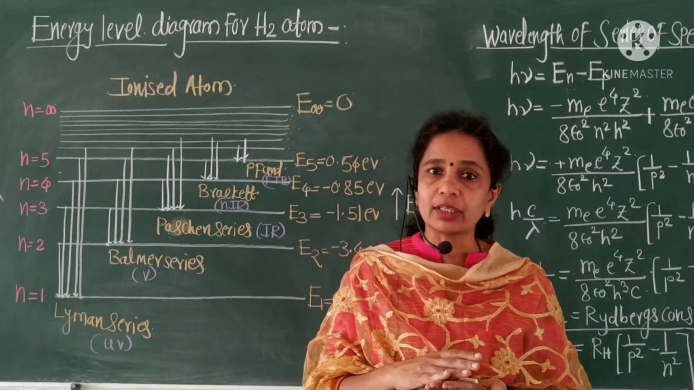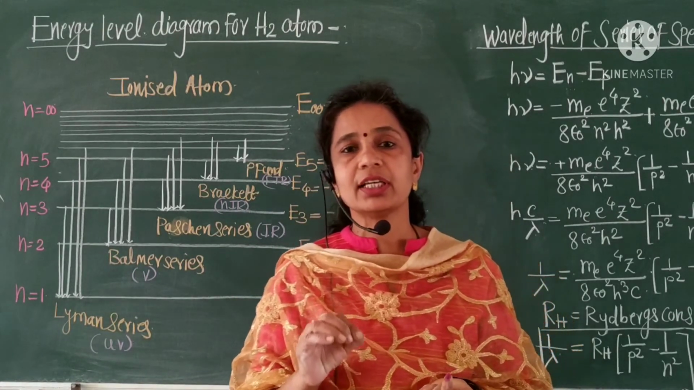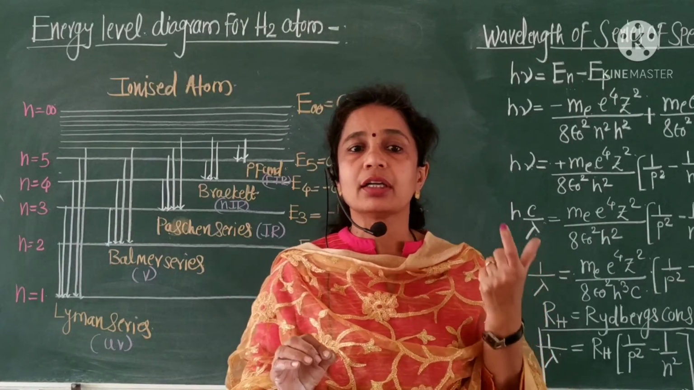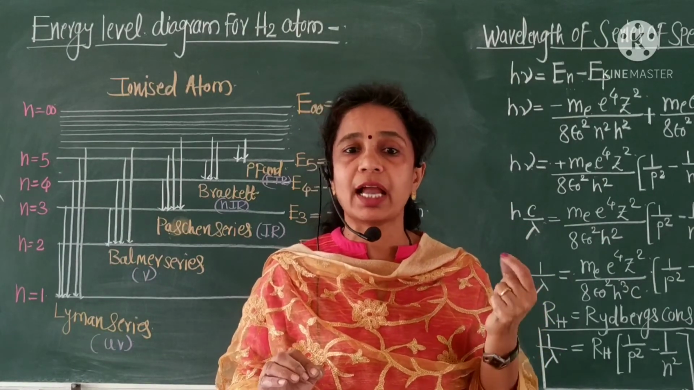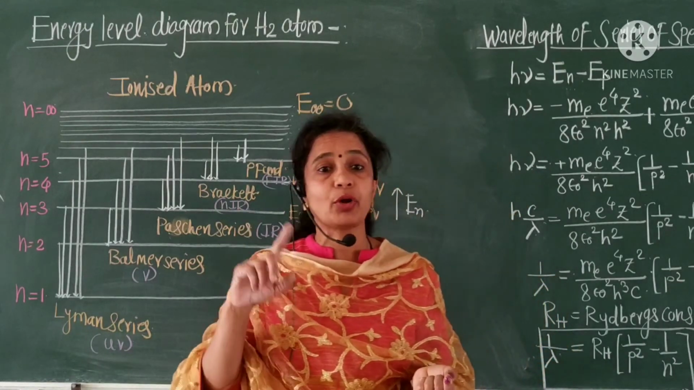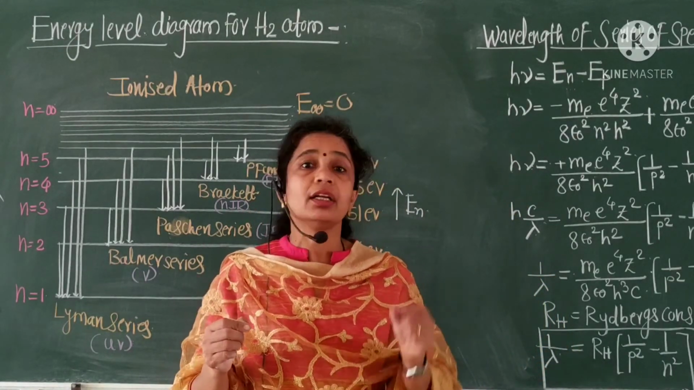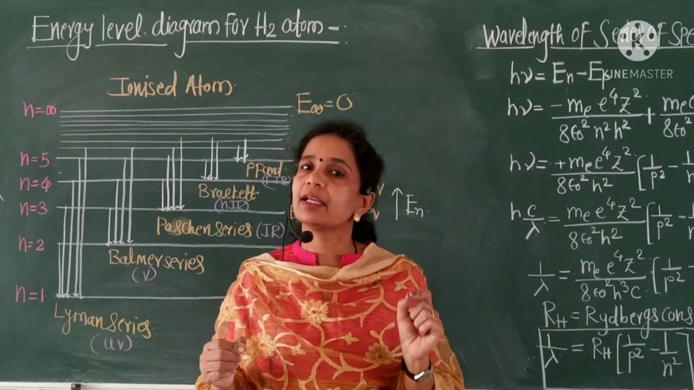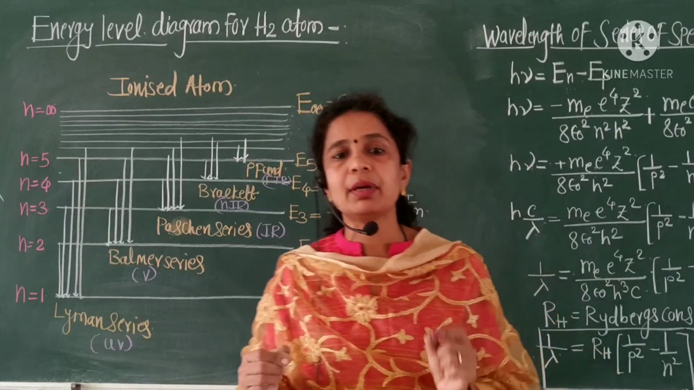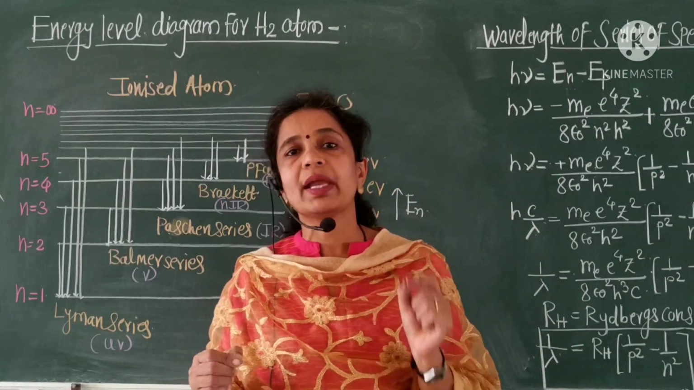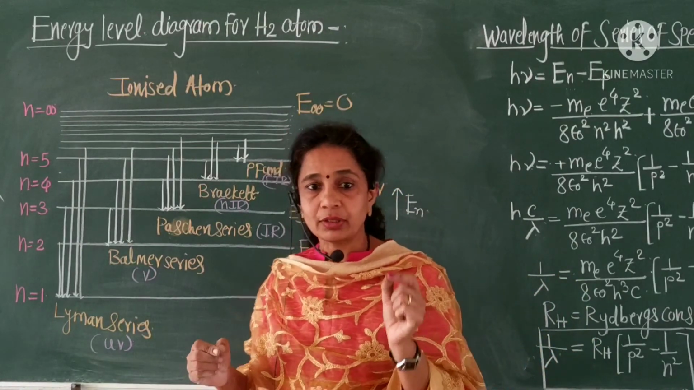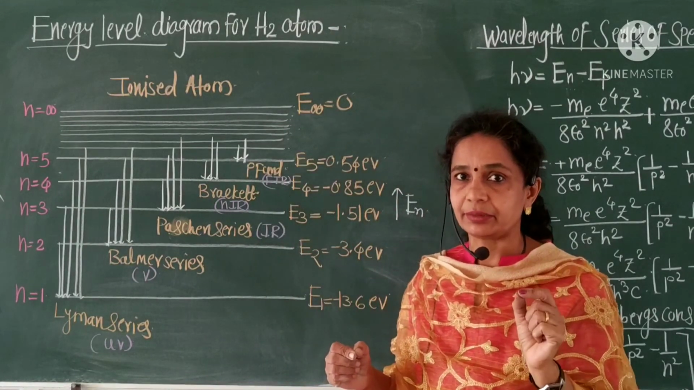Therefore, what is the ionization energy? Ionization energy is nothing but the energy to take out the electron in the ground state from the hydrogen atom. We have to supply the energy plus 13.6 eV to it. This energy is called the ionization energy, and binding energy is the minimum energy required to make it free from the nucleus. Okay, then what is the series limit?